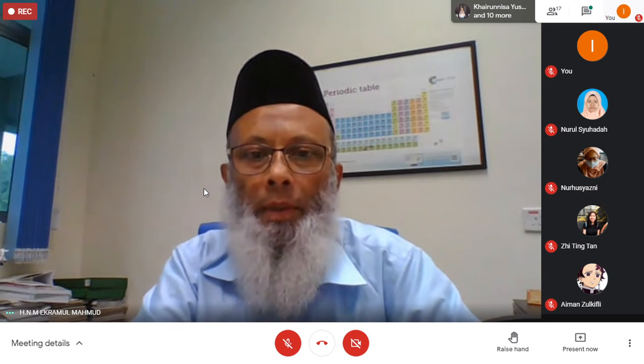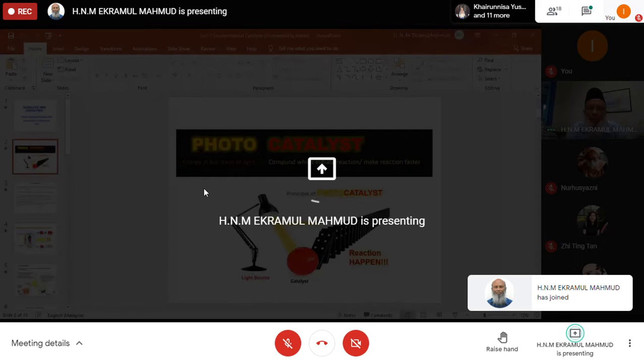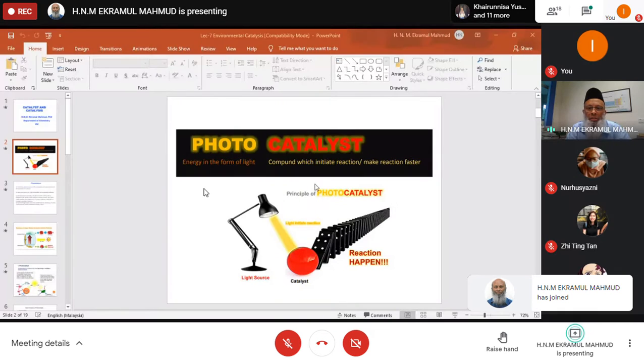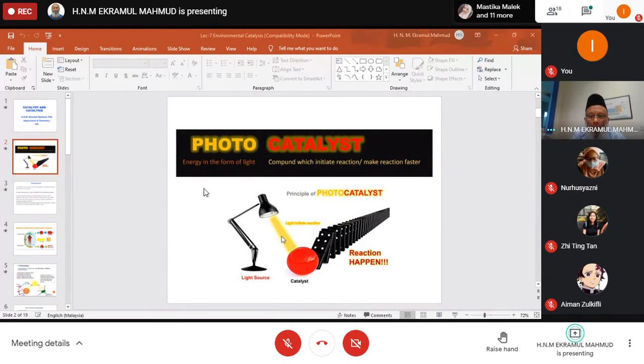Here's the photocatalyst. Now we'll talk about environmental catalysts, which means catalysts used for the environment, for example in the production of oxygen and hydrogen from water splitting.